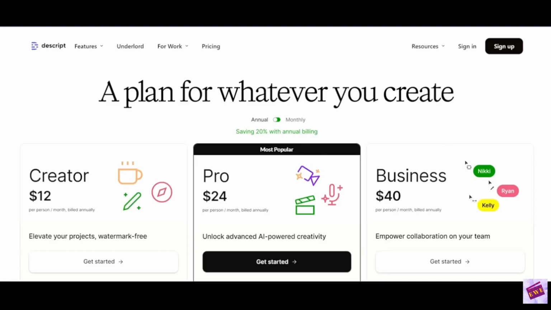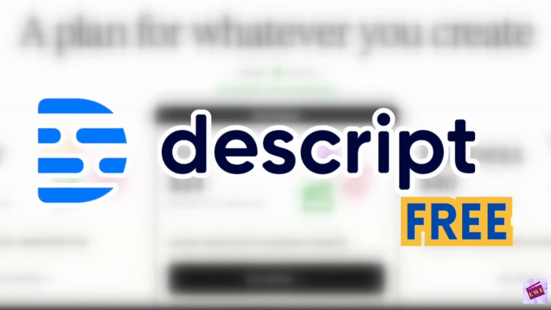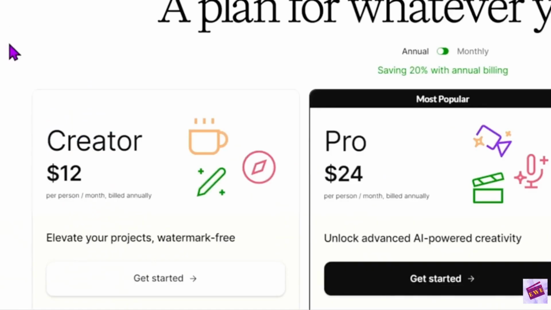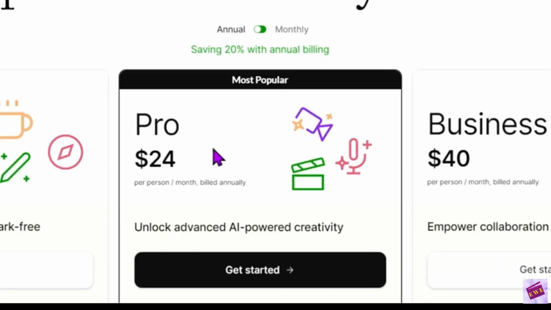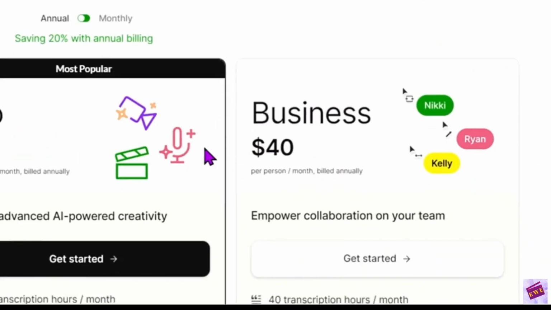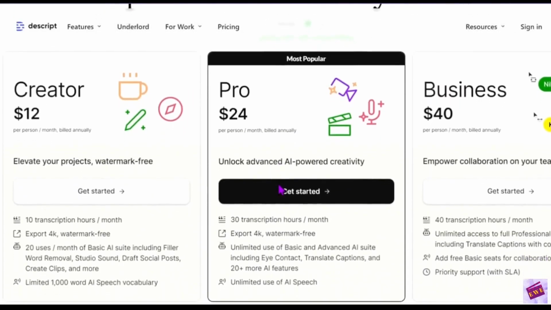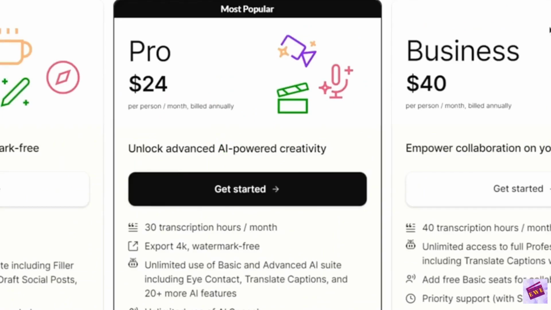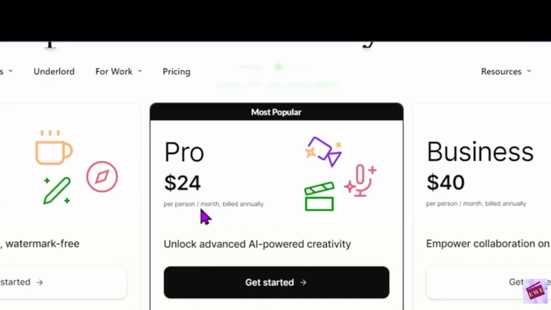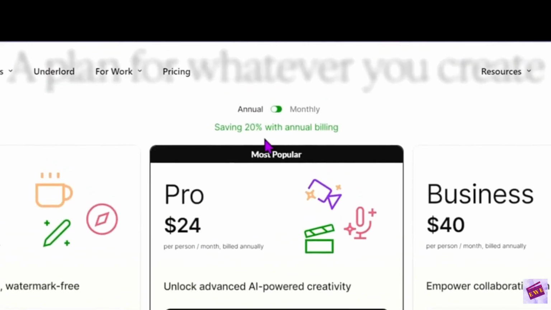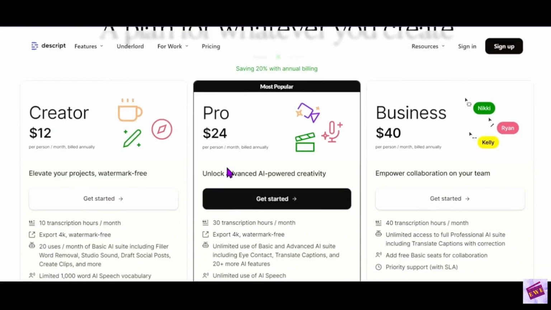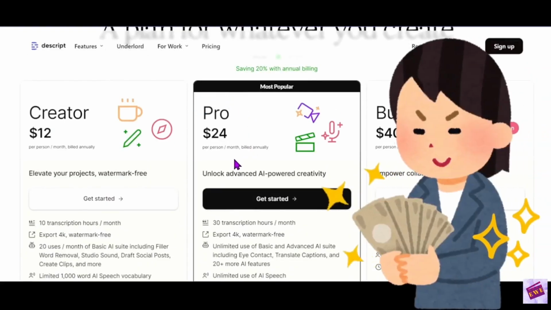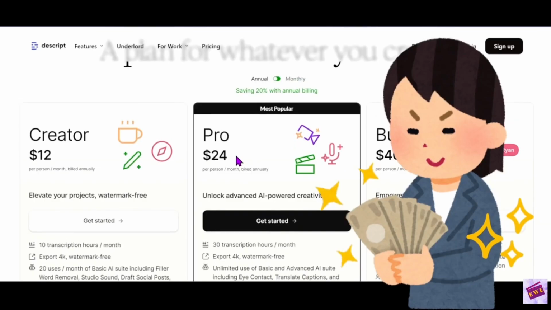Depending on how you're planning to use Descript, you might be able to just get away with using the free plan. You could also use the creator plan or the pro plan or even the business plan here. So for price comparisons, the creator is $12 a month, and it's $24 a month for the pro. This is based on the annual pricing where you save 20%. That is what I do. I pay for it once a year and you get a better price for it that way.